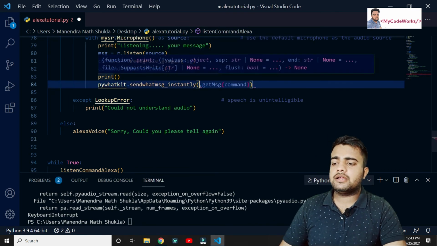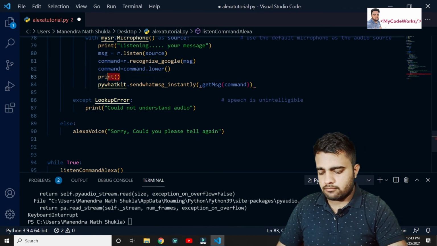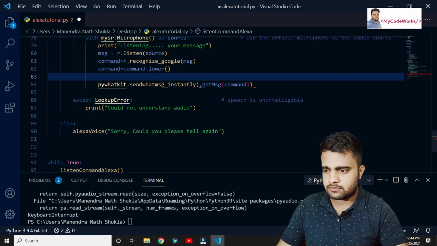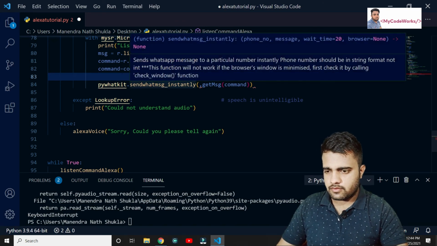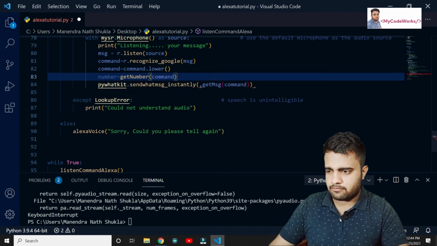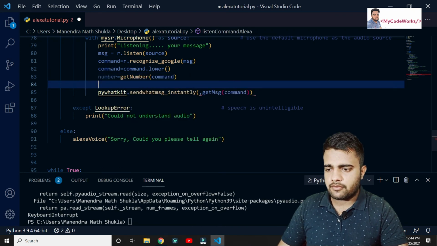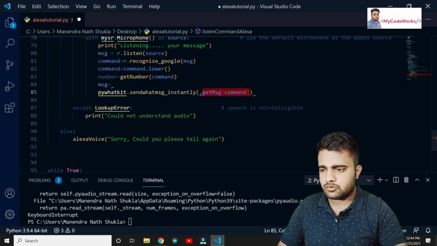PyWhatKit has a method called send WhatsApp message instantly. So number is equal to this method, and message is equal to this method. We have these two parameters stored in variables, and we will pass the number as well as the message you want to send.